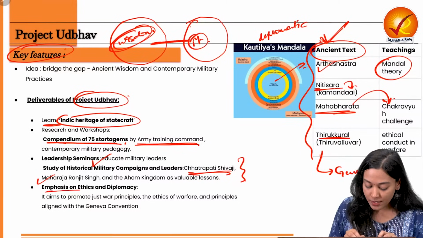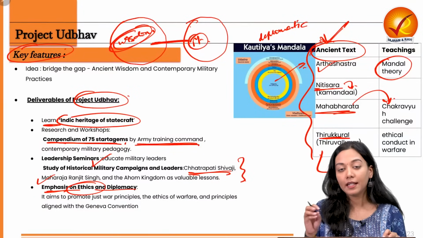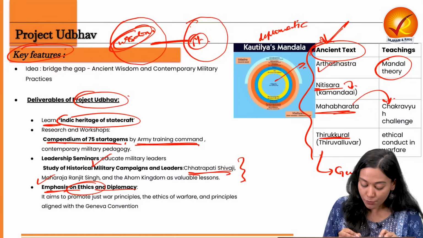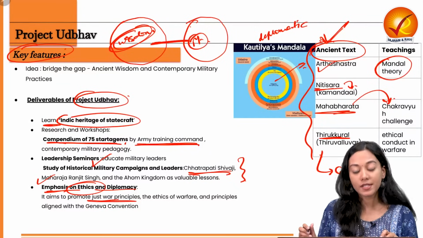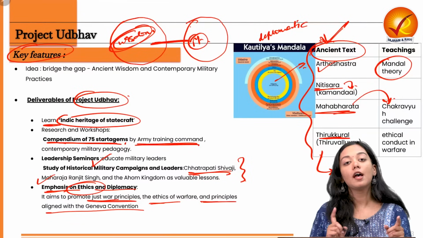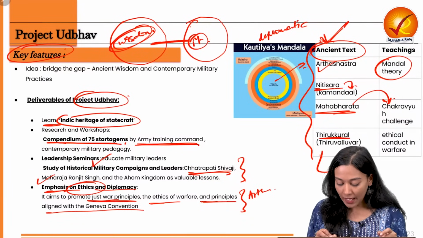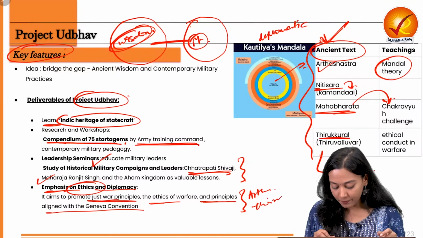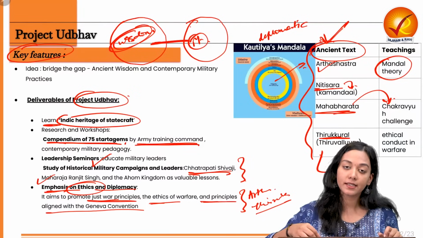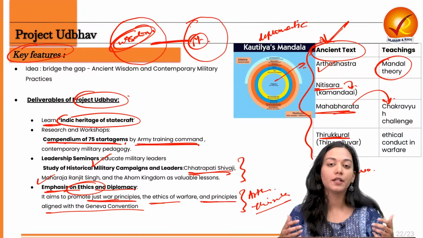It also focuses on the emphasis of ethics and diplomacy in international relations in the segment of military and defense. It aims to promote just war principles, the ethics of warfare, and the principles that are aligned with the Geneva Convention, which have already been written in treatises like Arthashastra and Thirukkural. So we have a lot to learn from the rich ancient texts that we have, and this is how we will be able to augment our military capacities.